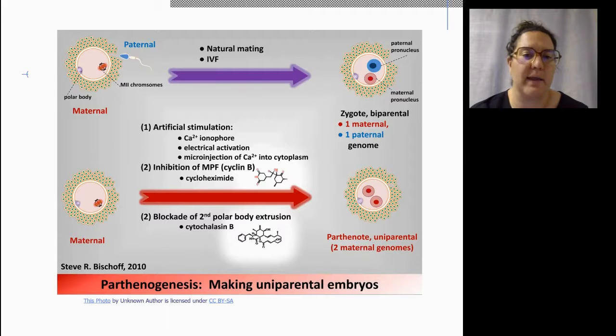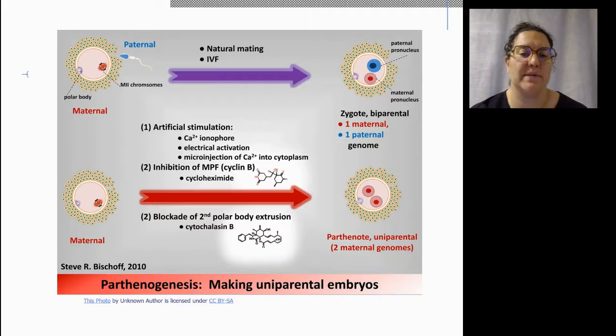So in natural mating, we have the sperm and the egg that each carry half of the chromosomes. The sperm will enter the egg, and we now have a fertilized cell or a zygote with one maternal and one paternal set of chromosomes forming the complete genome. But in parthenogenesis, rather than having that last meiotic division, separating the cell into two different haploid cells, those two haploid cells stay together.